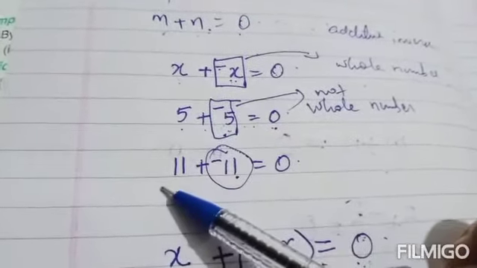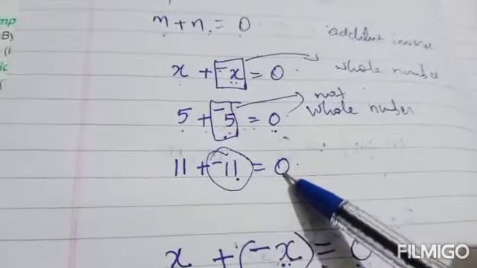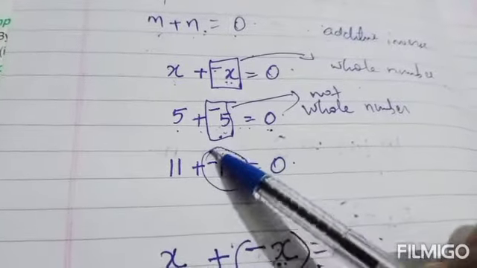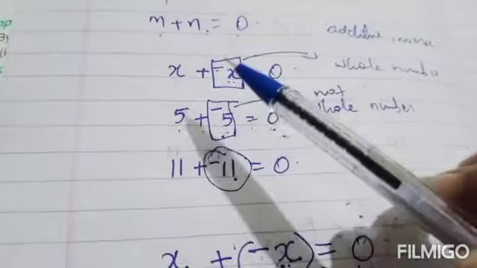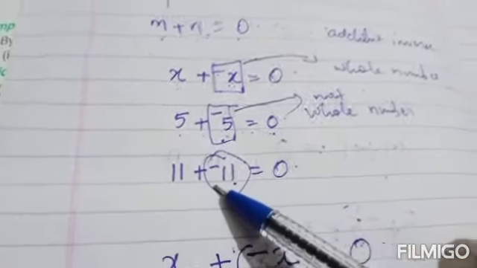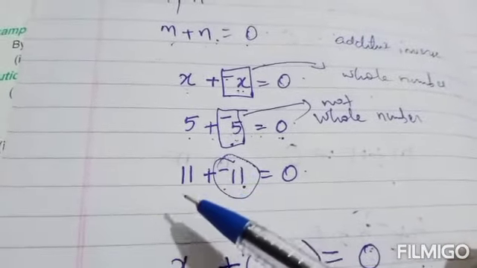Similarly, 11 plus minus 11 you will get 0, but minus 11 is not a whole number. So minus 11 is not the additive inverse of 11.